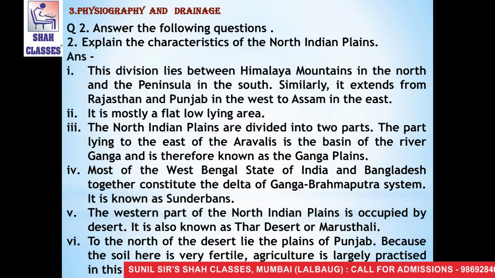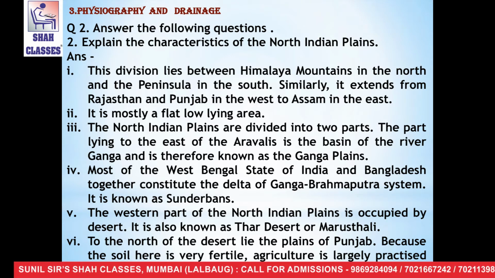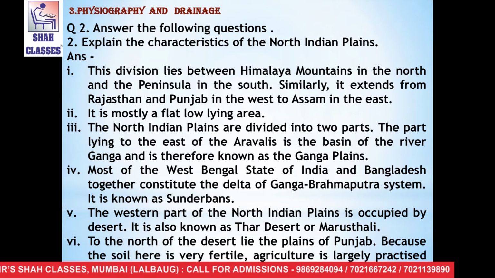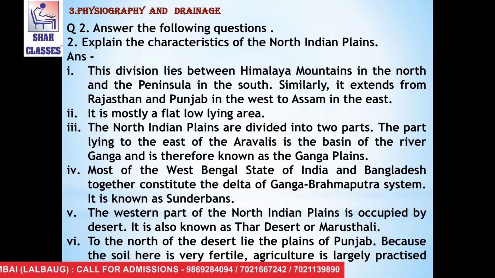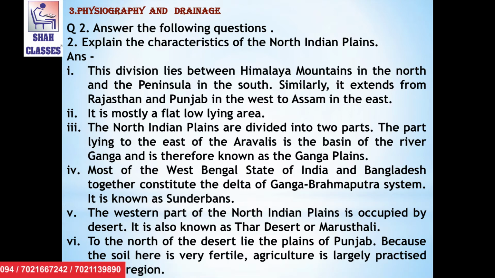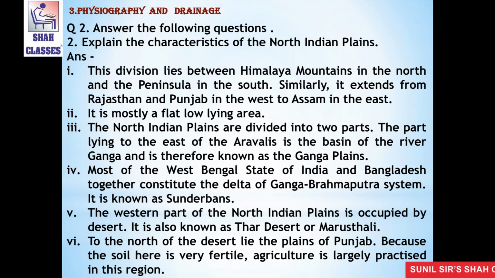The part lying to the east of Aravallis is the basin of the river Ganga and is therefore known as the Ganga Plains. The fourth one is, most of the West Bengal state of India and Bangladesh together constitute the delta of the Ganga Brahmaputra system. It is known as Sundarbans.